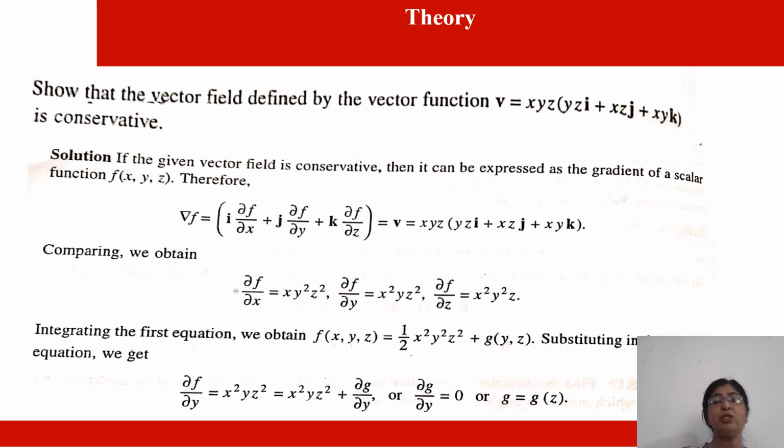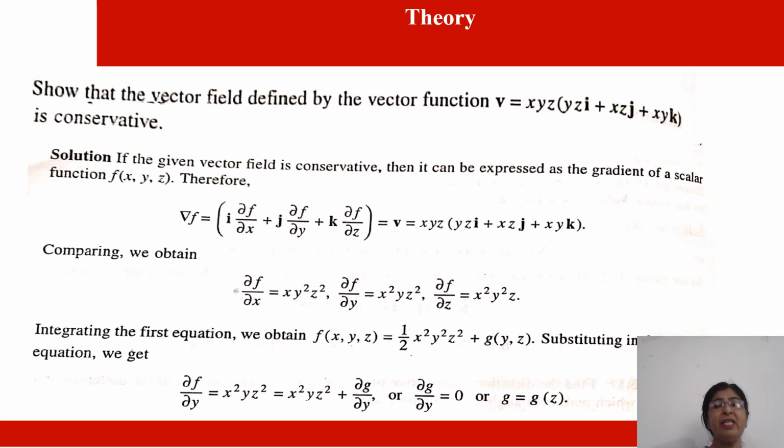Now comparing these two, just comparing the coefficients of i, j and k, what I will get: del f by del x is equal to xy square z square, del f by del y is equal to x square y z square, del f by del z is equal to x square y square z.